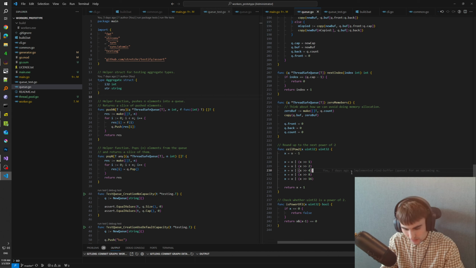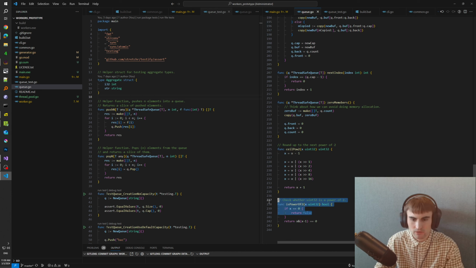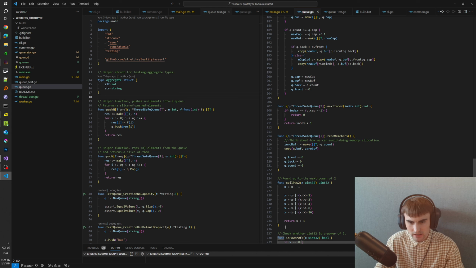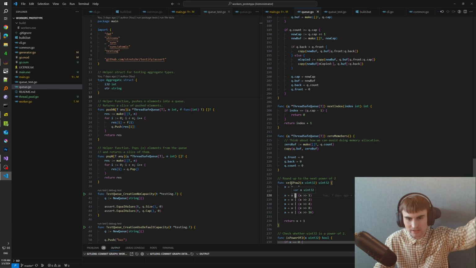And then I have some tricky functions for computing a rounded number to the next power of 2, and this last trick just checks whether the number is a power of 2 or not. So we just subtract 1 and we AND it with the previous number. And if the result gives 0, then that is a power of 2. Otherwise, it's false. And for 0, we return false. For this one, I will put a link in the description so we can read about the implementation.